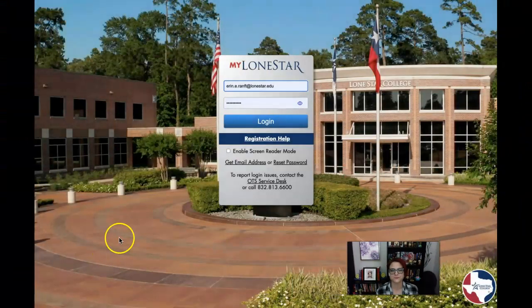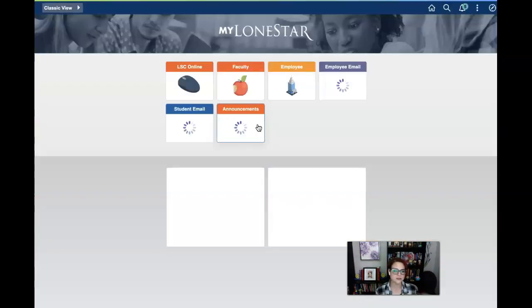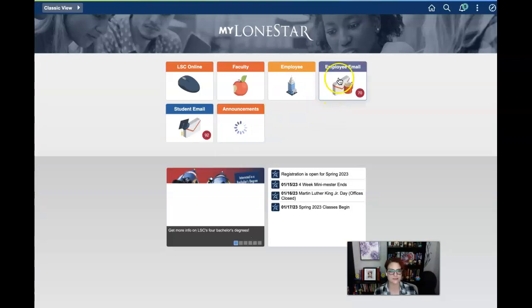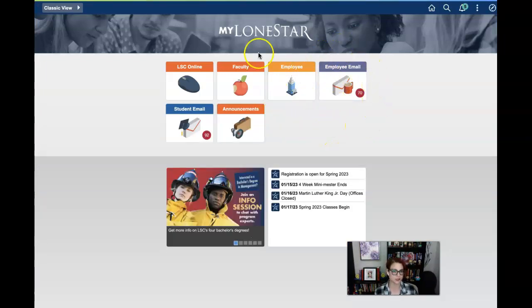All right. So once you log in, you'll see some different tiles. Mine's going to look a little bit different, right, because I'm faculty, but you'll have your student email here and then your LSC Online tile right there. It's a good place to stop and keep in mind that there's a difference between your student email and your D2L email.